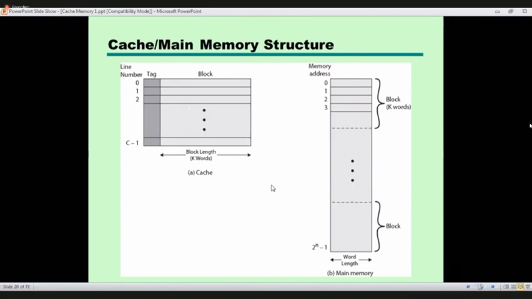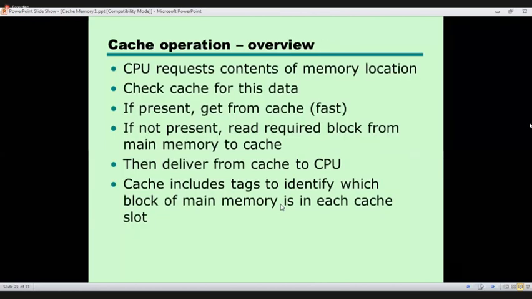That is discussed in mapping. There are a few mapping mechanisms. Using those mechanisms, we can map main memory blocks into the cache. We can discuss these mechanisms later.